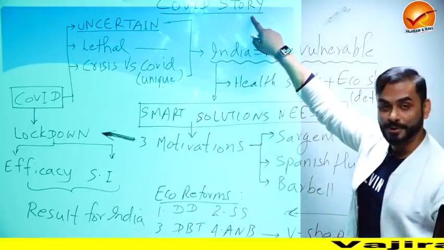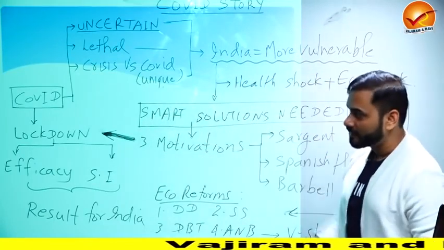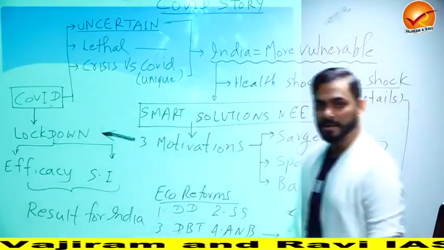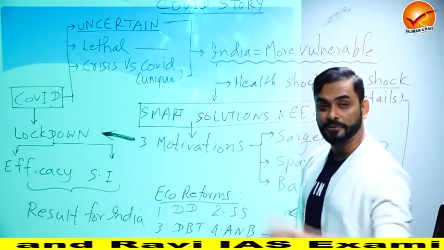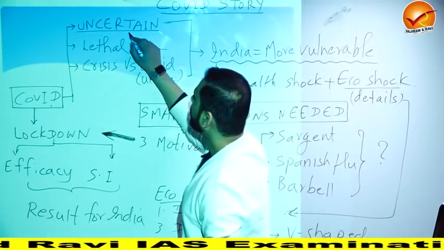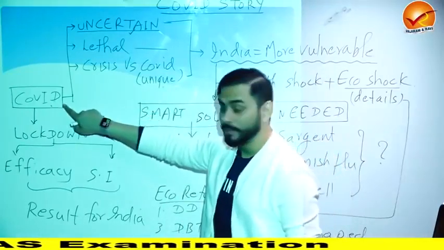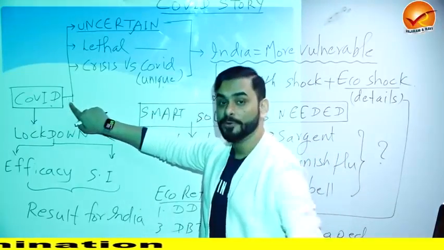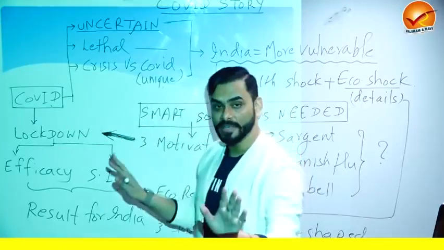So this is your COVID story. It starts right there. If you look at the side of the board, you will see that the story starts here. So here the world was hit by COVID. The moment we were hit by COVID, the first thing to note is that it was uncertain. We had no idea about how long it was going to continue, how many people would be impacted, how we were going to reduce it, which policy will work, which will not work. We had zero idea about everything related to COVID.